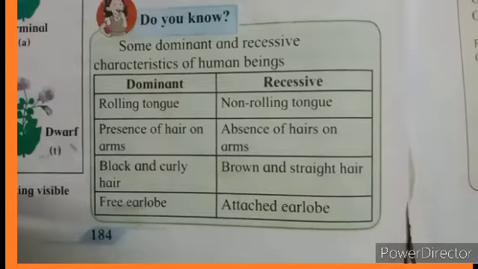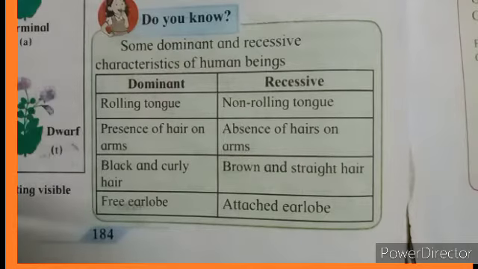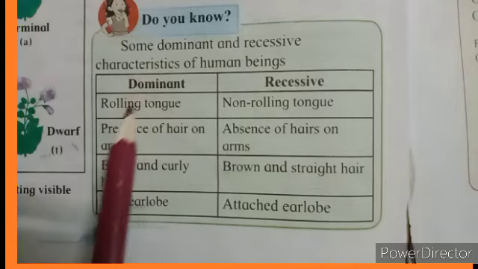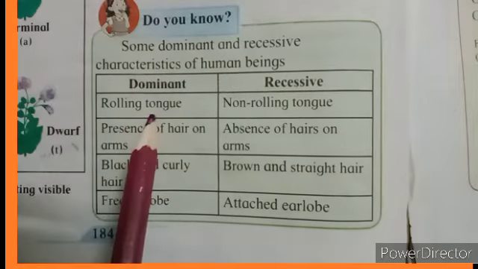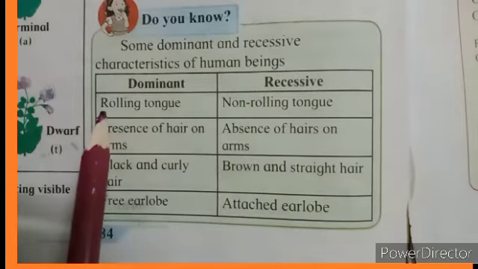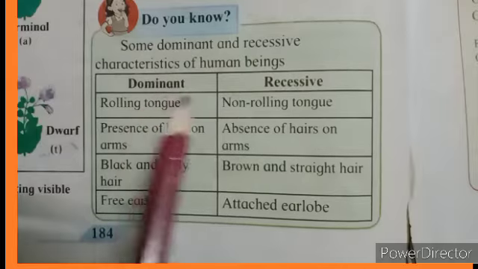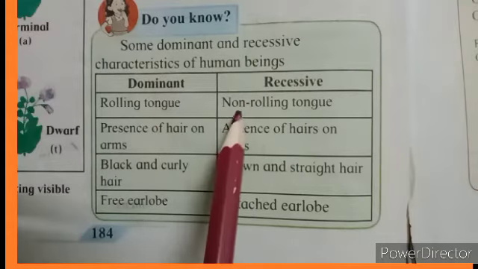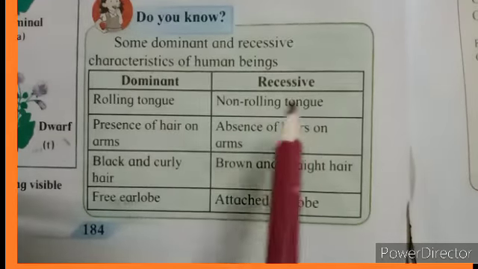Here in the chart, some dominant and recessive characteristics of human beings are given. Dominant character is rolling tongue. The recessive one is non-rolling tongue.